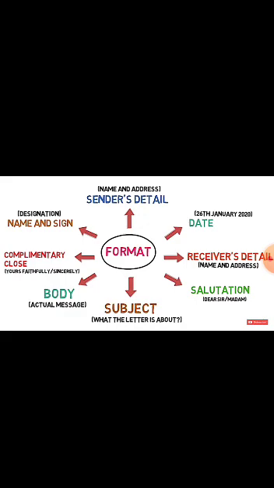As today's date, what's the date today? 20th July, then we mention 20th July 2020. Then after that leave one line space and mention receiver details, meaning the person to whom we are going to write the letter. Assume we are writing to an editor, then we mention the editor. And if we are writing to a chairperson, then we write the chairperson. And then salutation.